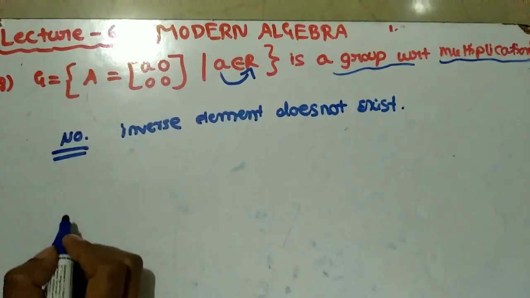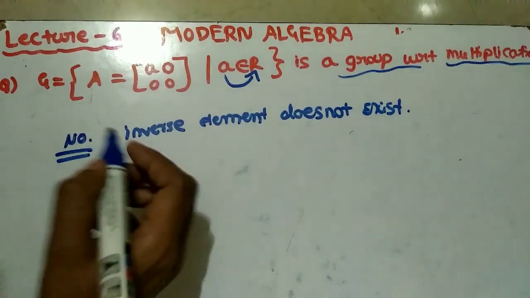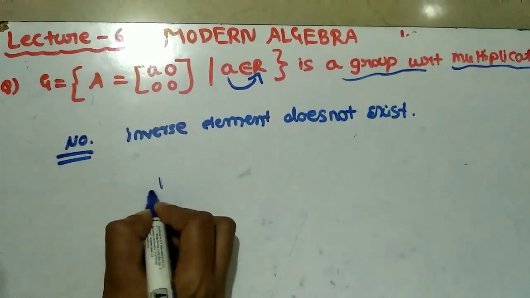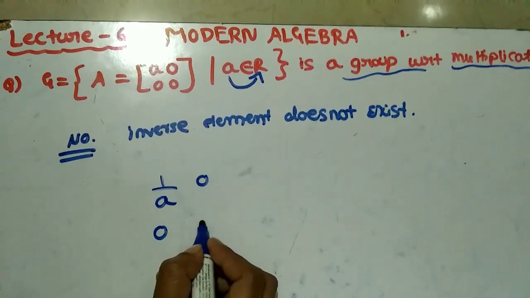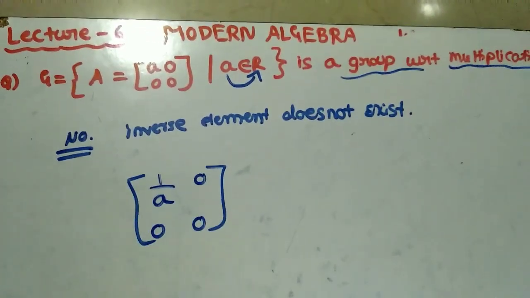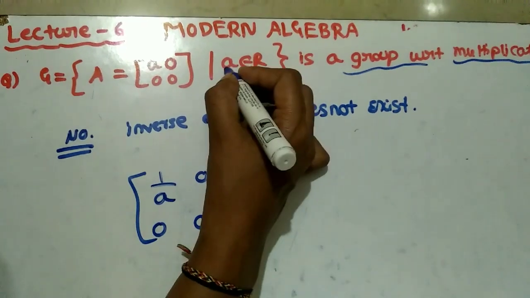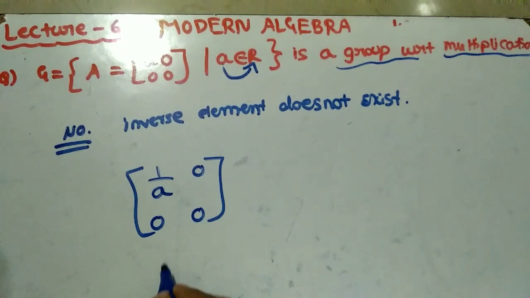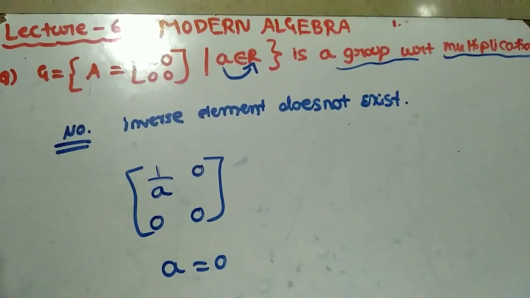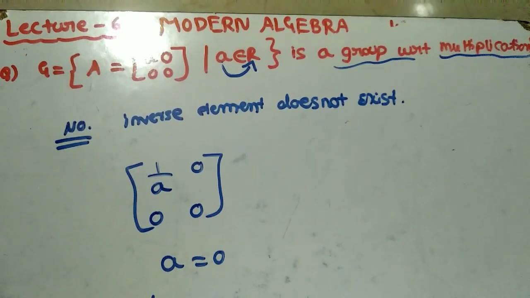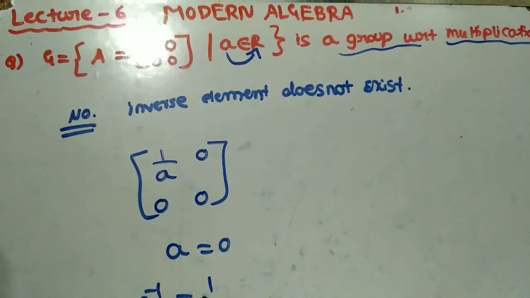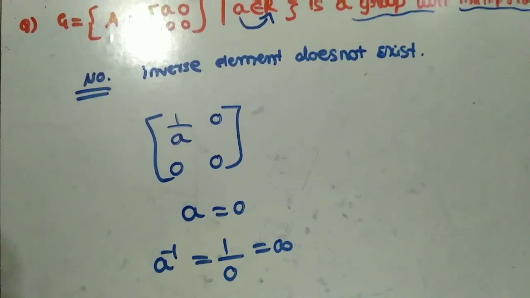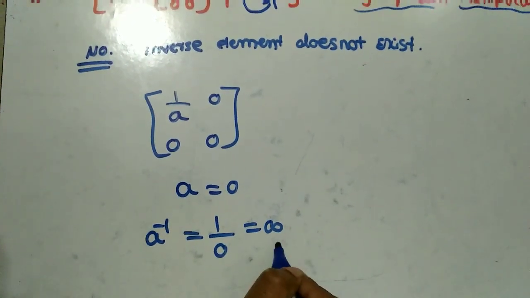We have just seen that. What is the inverse of this one? It is the matrix 1 by A, 0, 0, 0. Here they didn't say that A is not equal to 0. So if I take A as 0, what is the inverse of this element? 1 by 0, which is nothing but infinity.